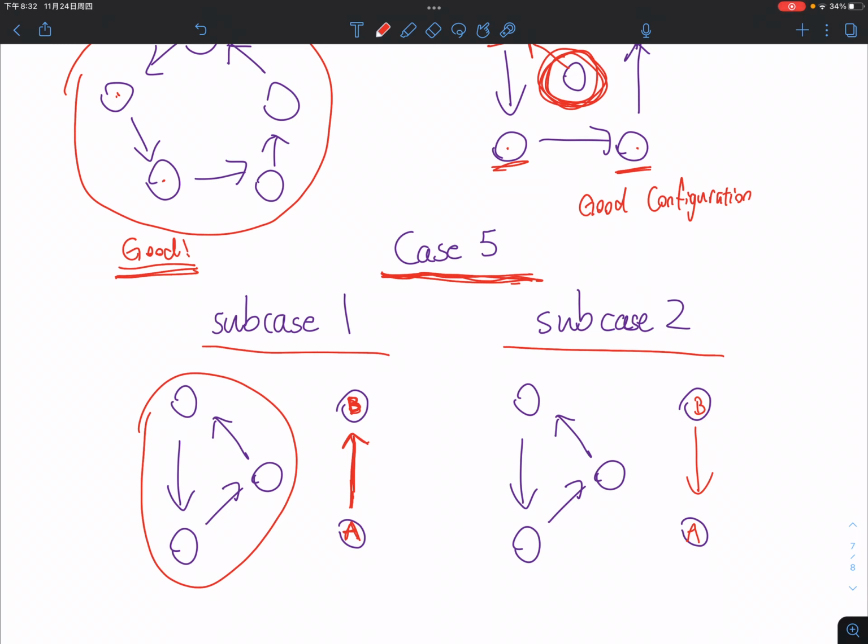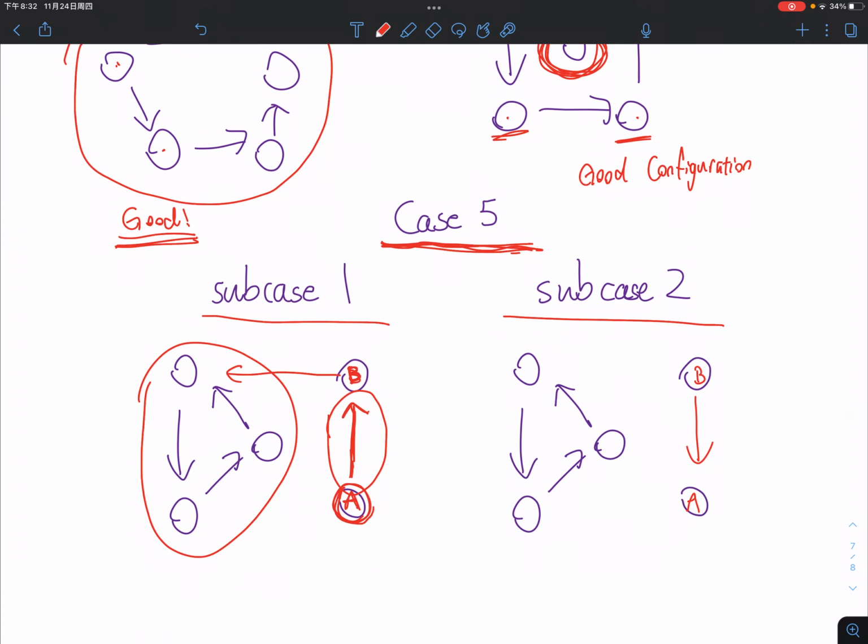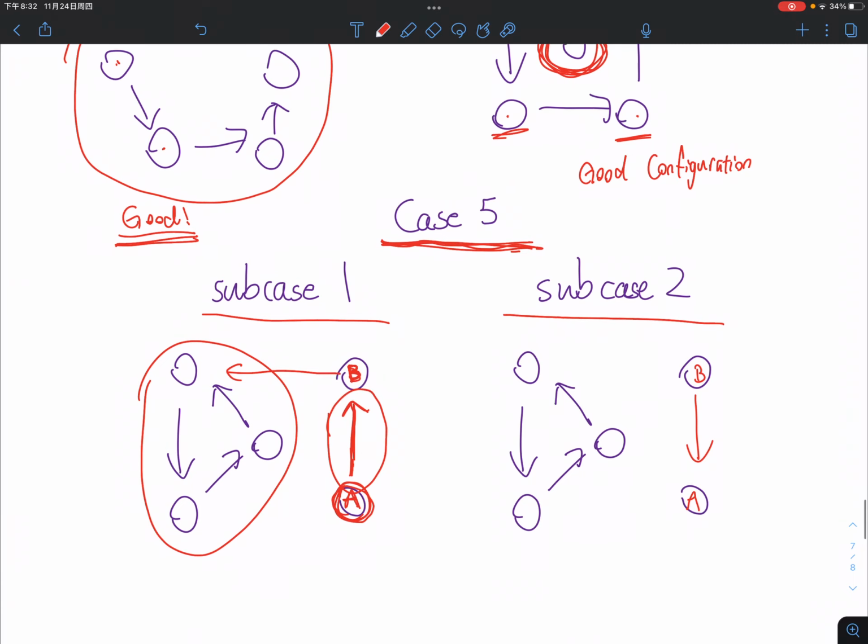Okay, so if I let A point towards B, then something interesting is going to happen. So B has to find something else to join, right? But it cannot join A back because this road is a one-way road, so it has to join a town in the loop. So let's say it joins this element, okay? And so B will enter the loop. However, what about A? It has to have a town that connects to A.